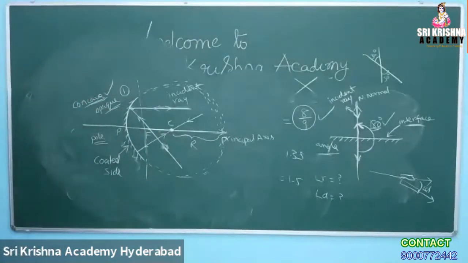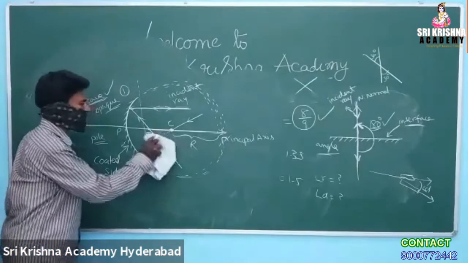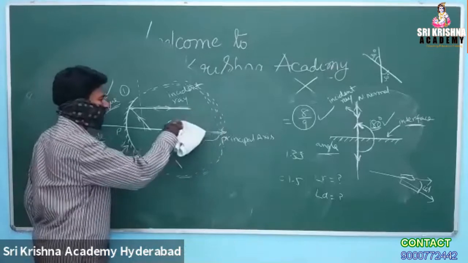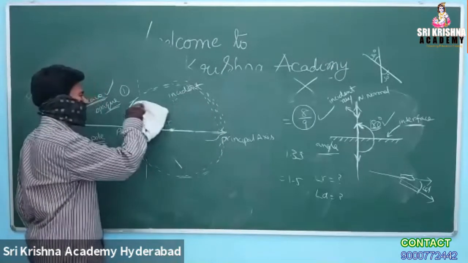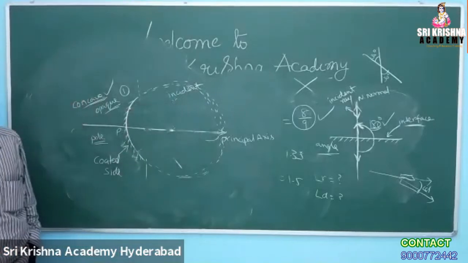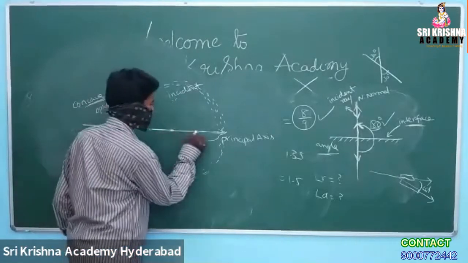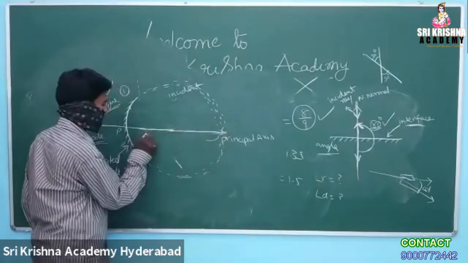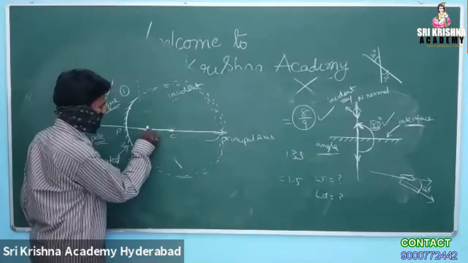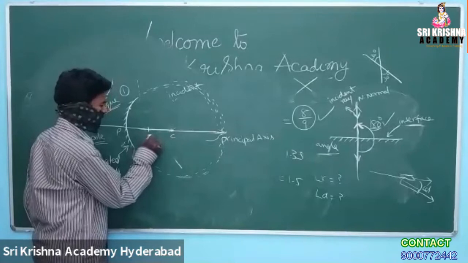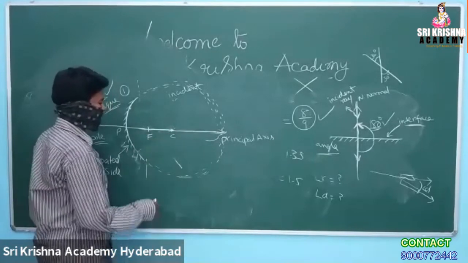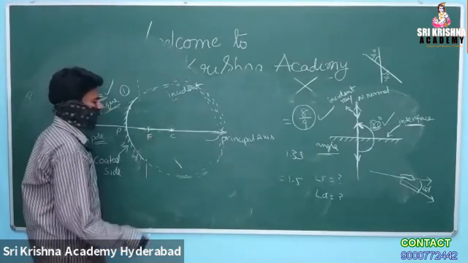Now I am going to ask some important questions. The basic idea you already came to know, and hence I can ask some more important questions. Okay. So this is the center of curvature. This is the focus. You already know the idea about center of curvature and focal point.